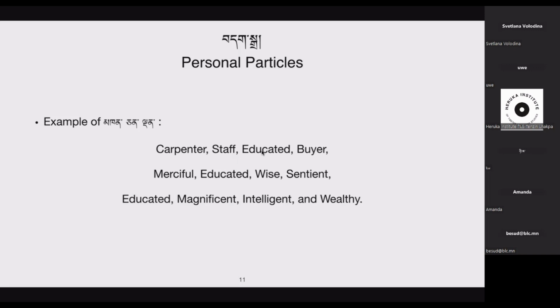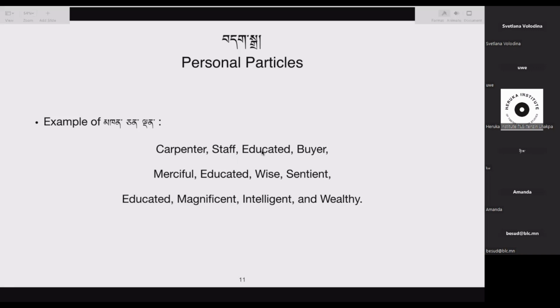This is educated not as someone who has an educational qualification like going to school, but educated in a particular skill, or educated in a particular field or topic. So someone who knows. Then buyer, nyoke, is buyer.